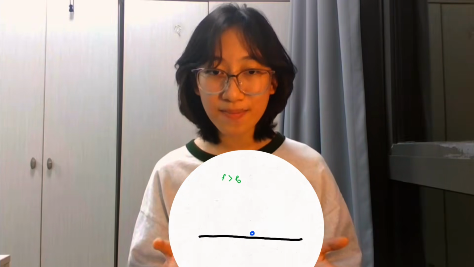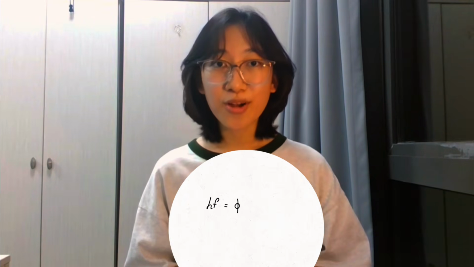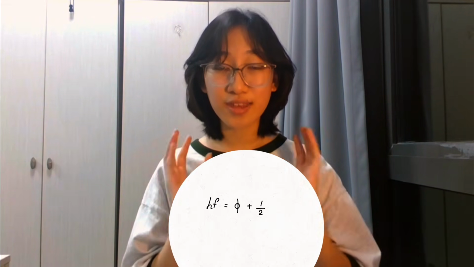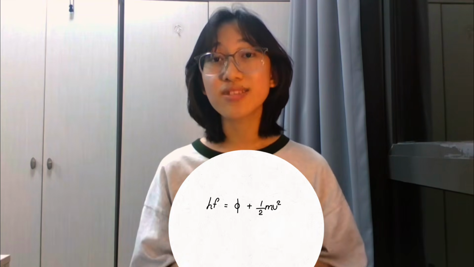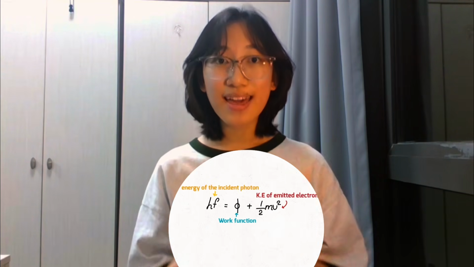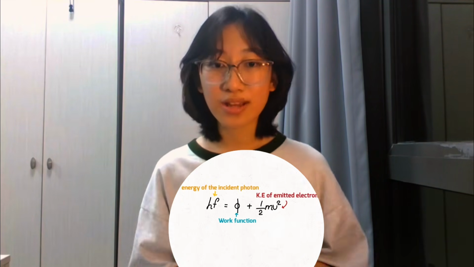Now, based on this observation and according to the principle of the conservation of energy, we can derive the photoelectric equation, where the energy of the incident photon is equal to the sum of the work function and the kinetic energy of the emitted electron.